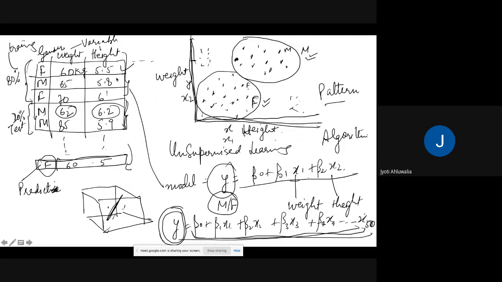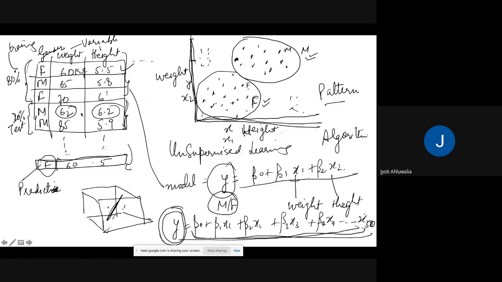From that 80%, given the height, the weight and the gender, I find out the values of beta 1 and beta 2 using my algorithm that we will be studying later on. Here it will be a multiple regression algorithm. Using it, I'm able to find out the values of beta and then keep those beta values along with x1. So I put in the value of x1.